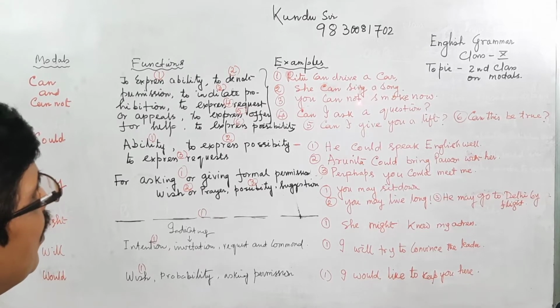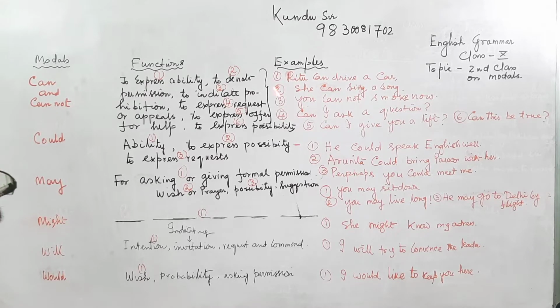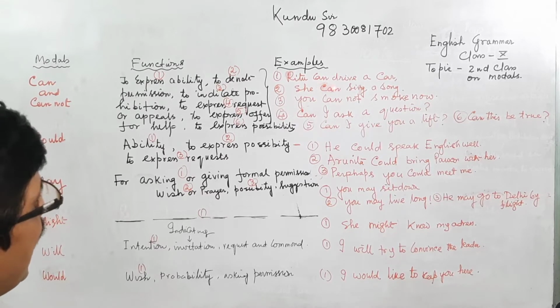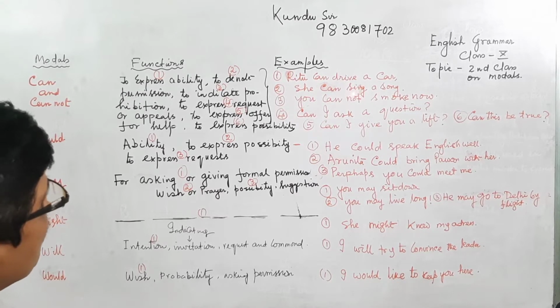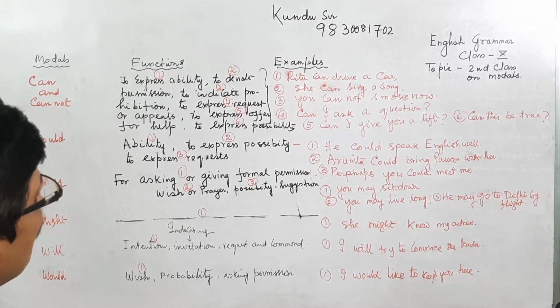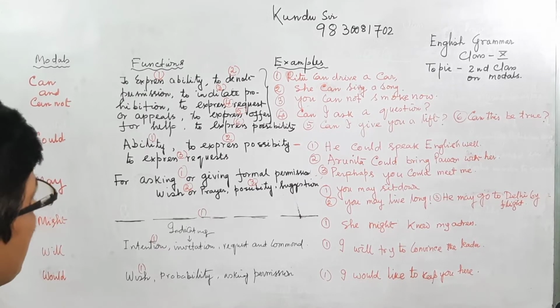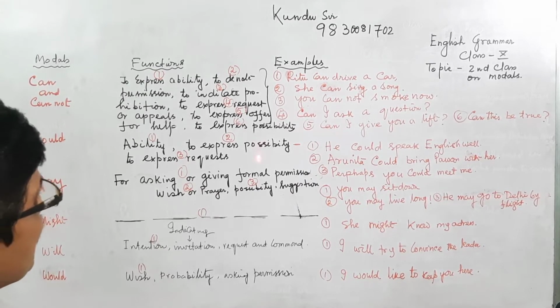We say she sings a song, but when we use the modal can, the main verb sing follows it without s, because it is not allowed. I explained this at the beginning of this class.